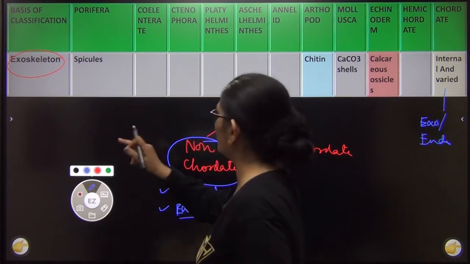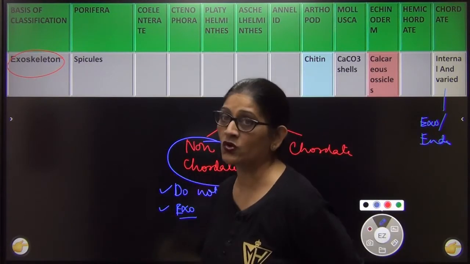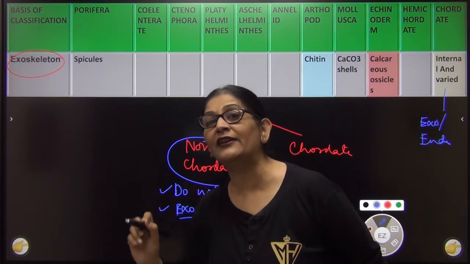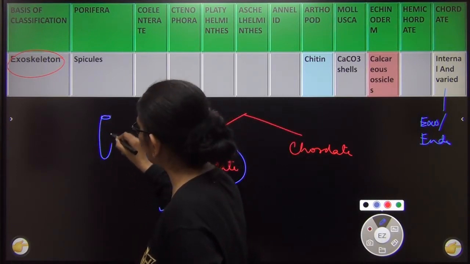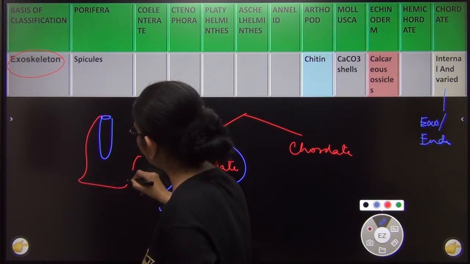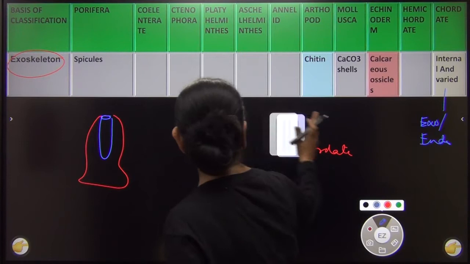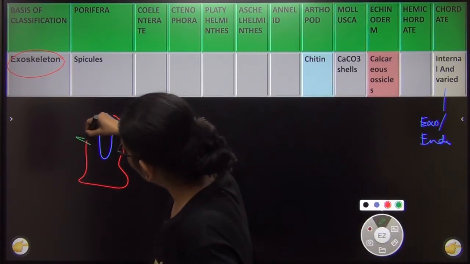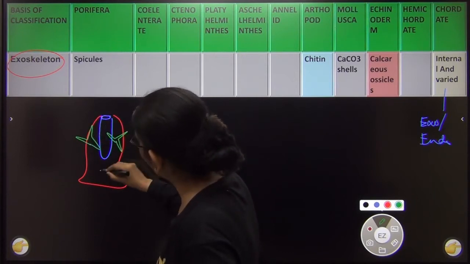First we will come to the Porifera, and I want you to know that in Porifera the exoskeleton is called spicules, which is unique only to poriferans. So I'll just make a sponge over here. ठीक है, I'll just make a sponge over here. This is right, and I'm going to show you the skeleton it possesses. It is in the form of spicules. These spicules are like pointed structures like this. This exoskeleton is found only in Porifera.